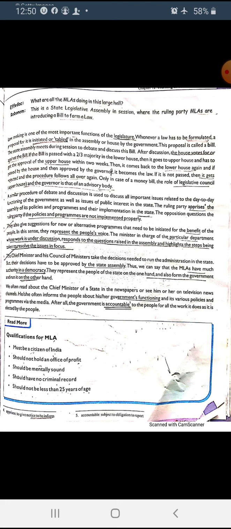Next, a similar procedure of debate and discussion is used to discuss all important issues. This type of discussion, debate, questioning and answering goes on about all the issues in the state.